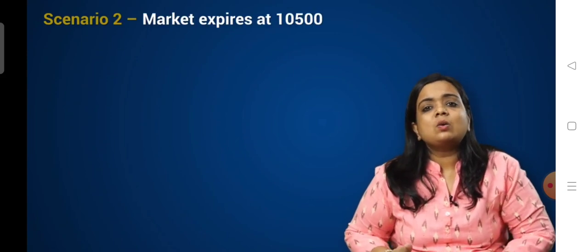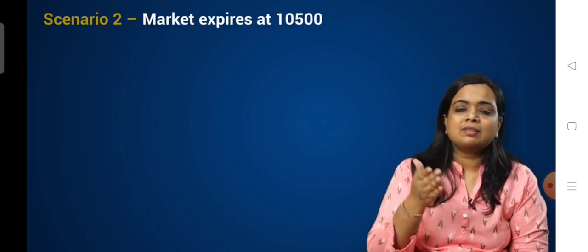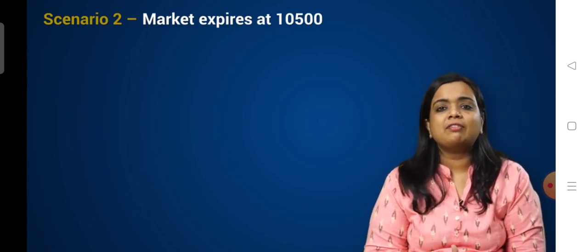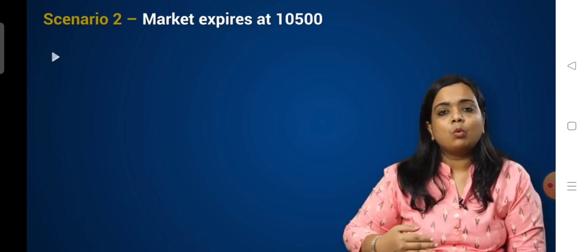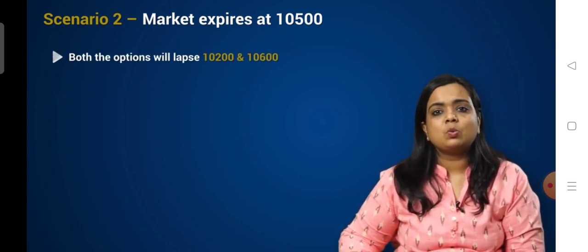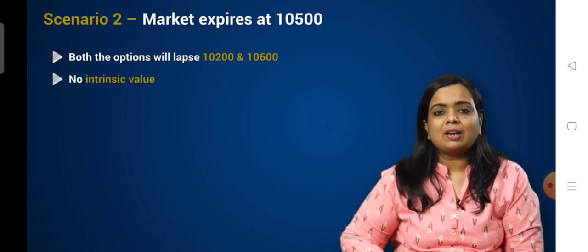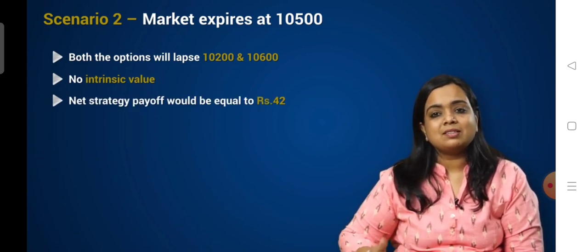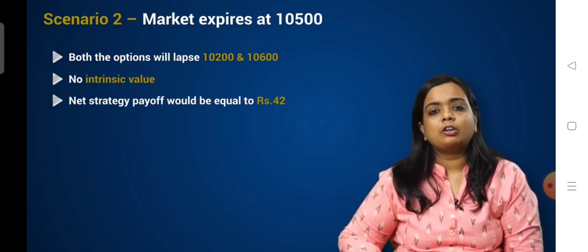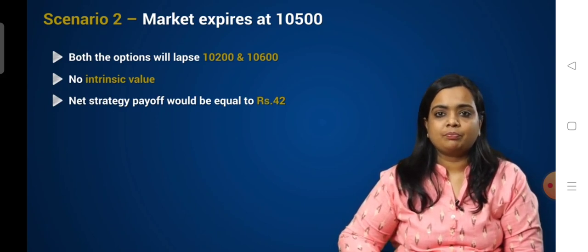In the second scenario, let's assume that the market expires exactly at 10,500. Again, both the options will lapse, 10,200 and 10,500. The options will not have any intrinsic value. Again, the payoff will be the same, that would be 42 rupees profit.